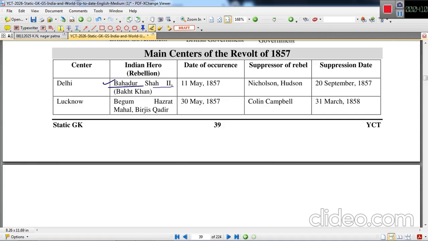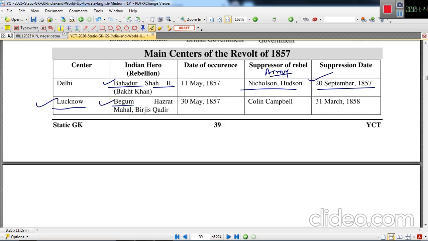Ultimately, Bahadur Shah II, or Bahadur Shah Zafar, gave leadership to this particular revolt in Delhi. But unfortunately, this revolt was suppressed, and the suppressors were Nicholson and Hodson. They were British army officers of the British Indian Army, and this revolt was suppressed on 20th September 1857.